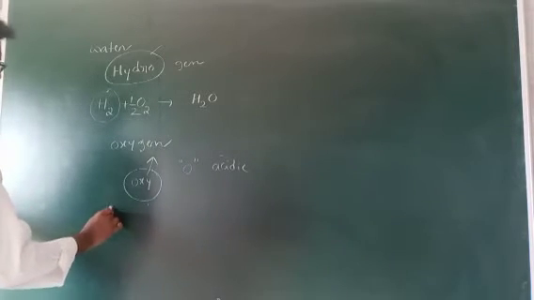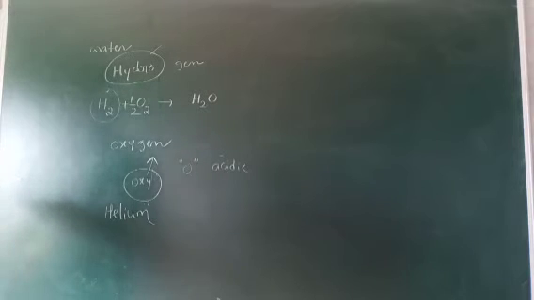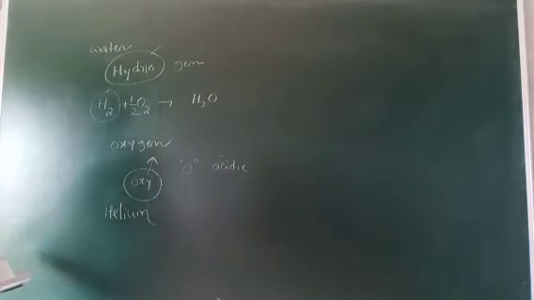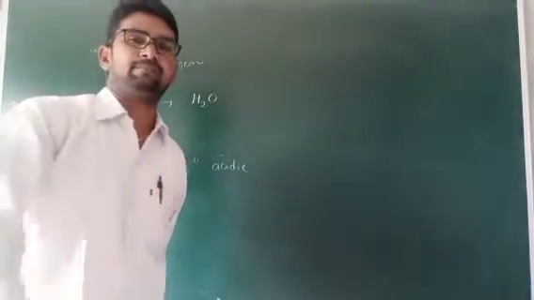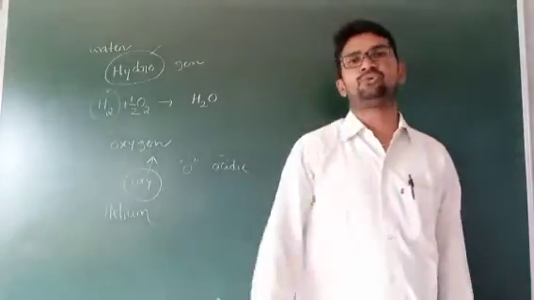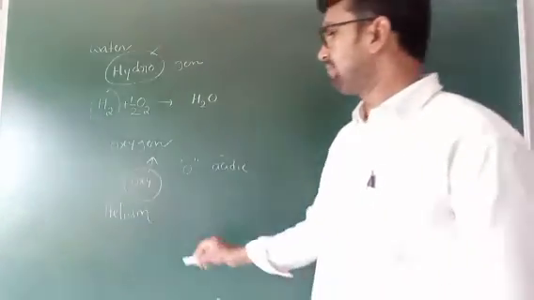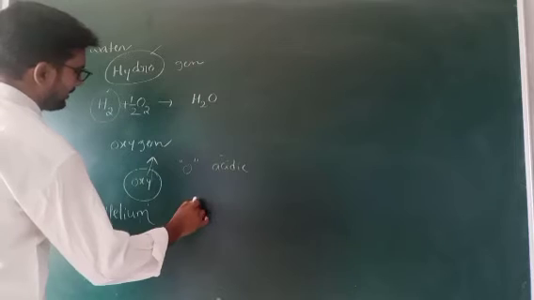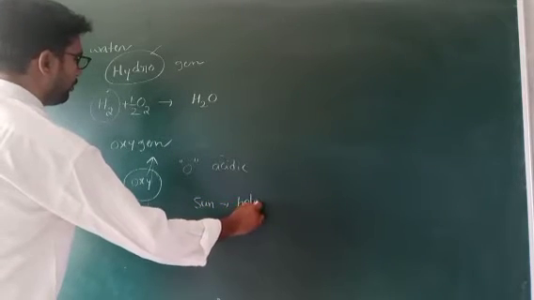Helium. What is the history of helium? Generally, the sun contains the majority of the helium. Sun contains the helium, so the name is given from the word sun, S-U-N. The Greek word for sun is helio.